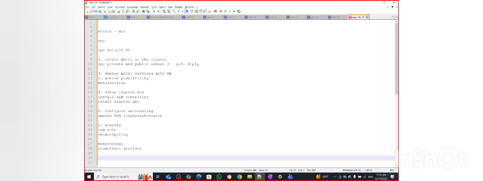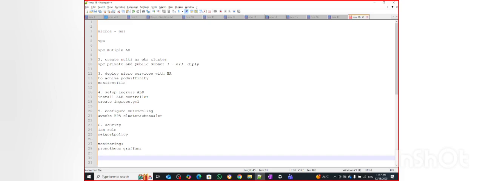Okay, all right. I have some deep dive to do on the pod affinity and the manifest files that you were talking about in the third point, deploying microservices with high availability. Can you talk about what a manifest file is in the Kubernetes world? A manifest file, I mean, is for deployment, ingress, this kind of file basically. So this is the manifest file.